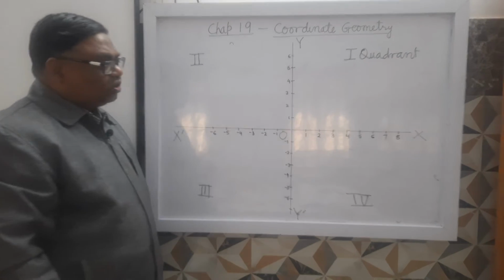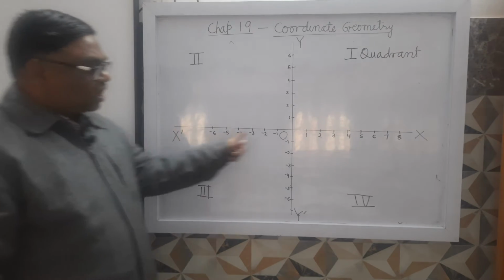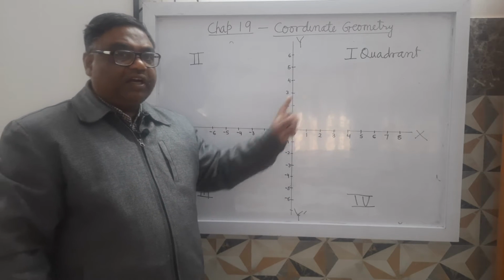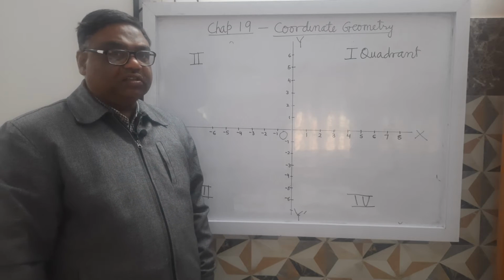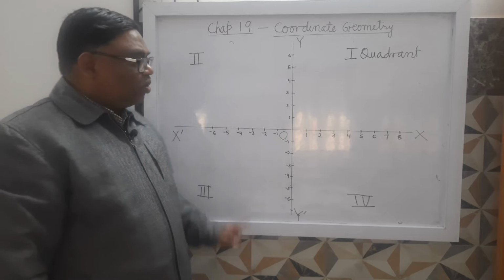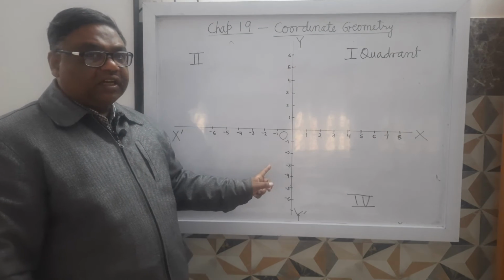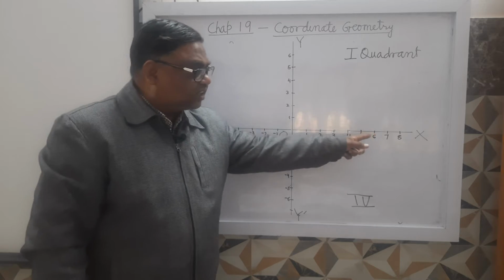So by using 2 perpendicular lines, one horizontal and the other vertical, we can divide a plane into 4 quadrants. It's clear? This horizontal line is called the x-axis.